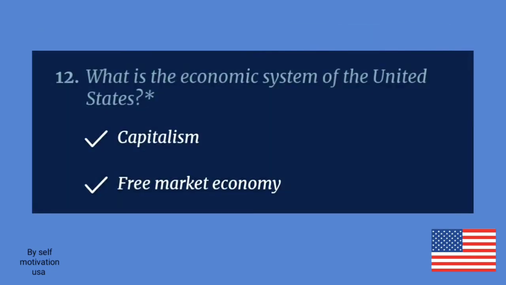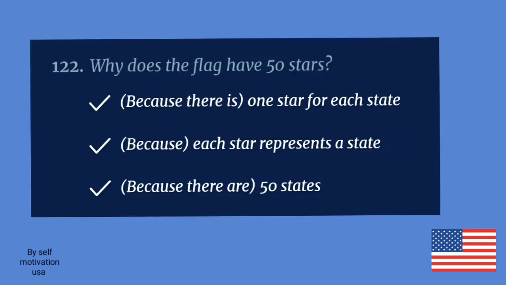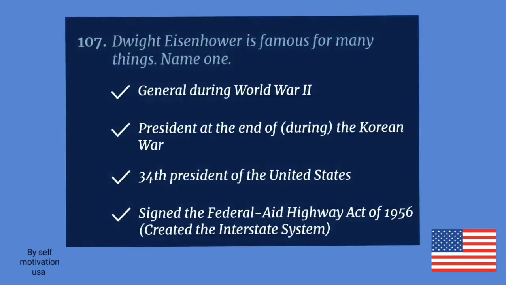What is the economic system of the United States? Capitalism. Why does the flag have 50 stars? Because there are 50 states. Dwight Eisenhower is famous for many things. Name one.